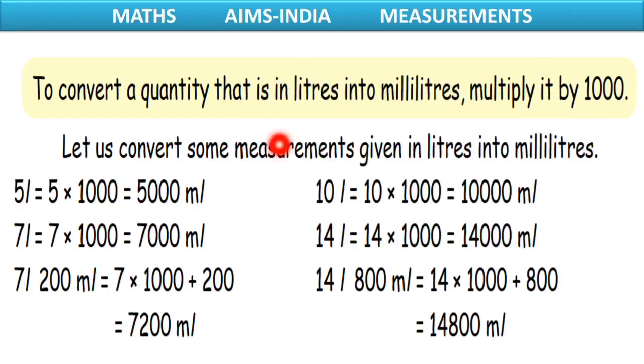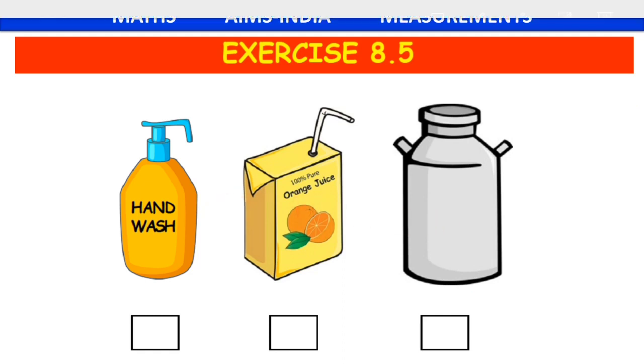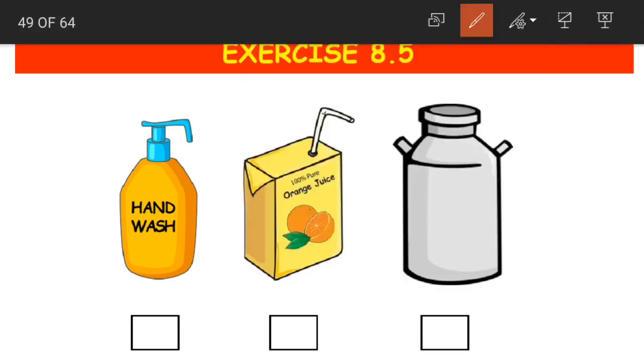Conversion of given quantity, that is in liters, into milliliters. We have a small exercise here. See, what should we do? The question is missing on top. Just like we have mentioned in the previous class, we had different objects and we had to mention whether the objects are measured in grams, kilograms or milligrams.